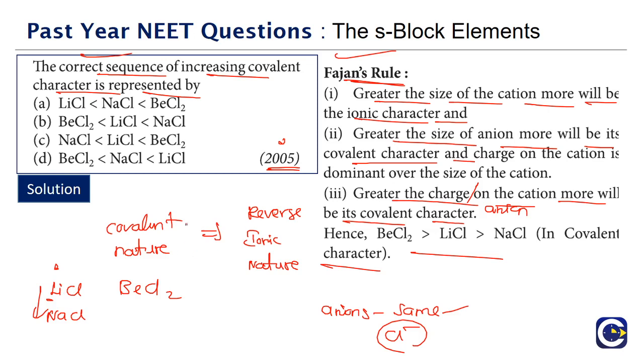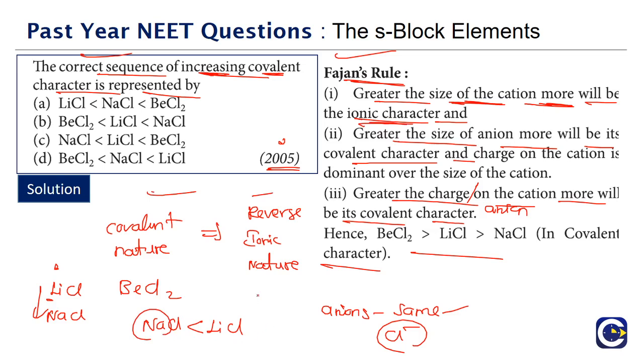But we are not talking about the ionic nature. We are talking about the increasing covalent nature. Lithium chloride will be more covalent than sodium chloride. Why? Because in sodium chloride the cation size is more, and the greater the size of the cation, the more will be the ionic nature. More ionic nature means less covalent nature. So sodium chloride will be less covalent than lithium chloride.